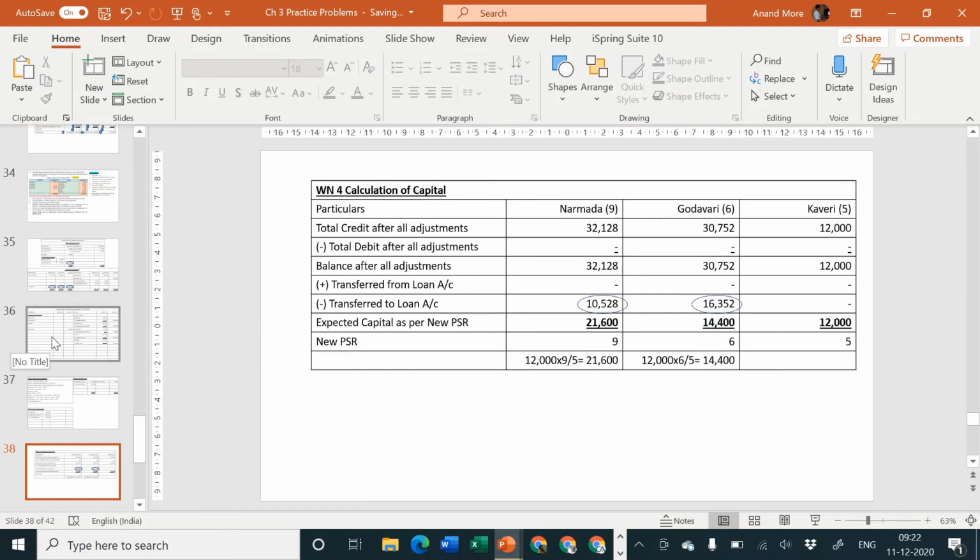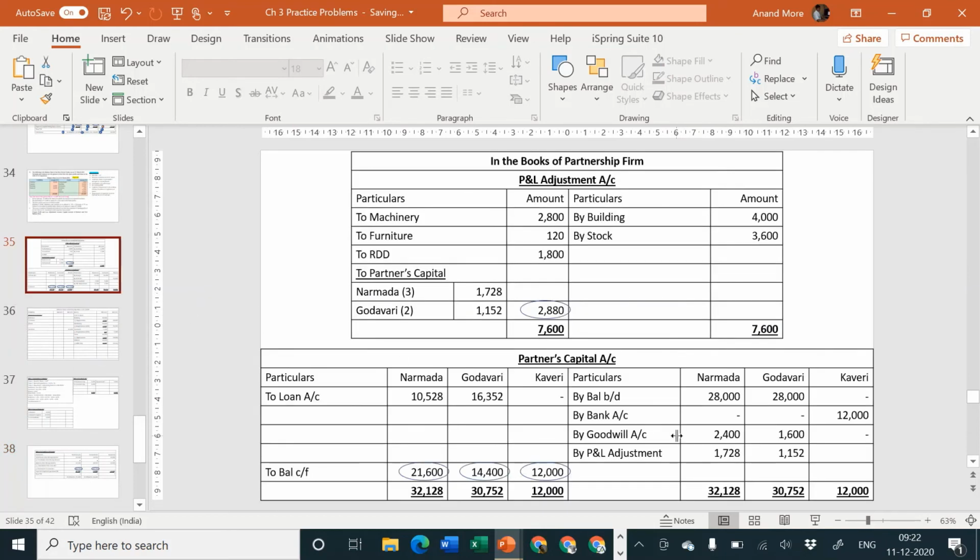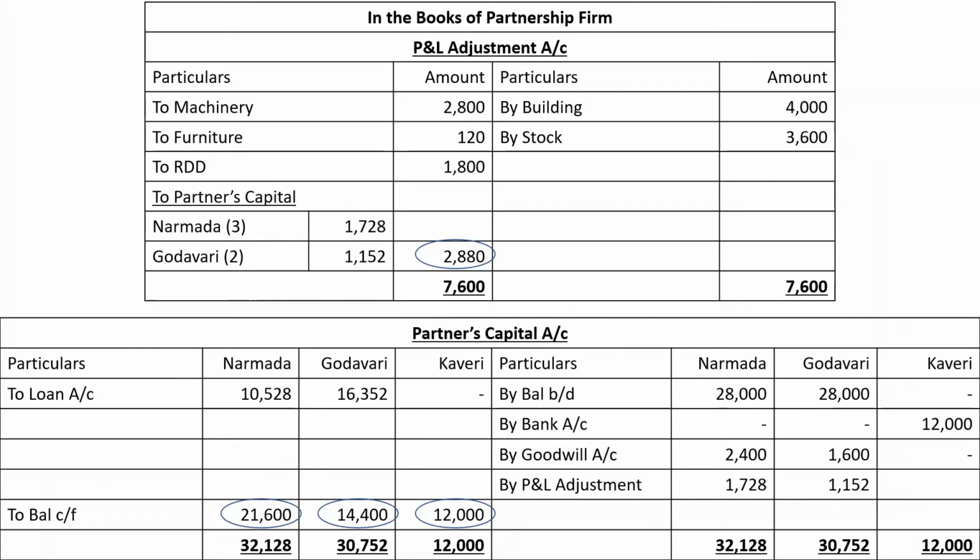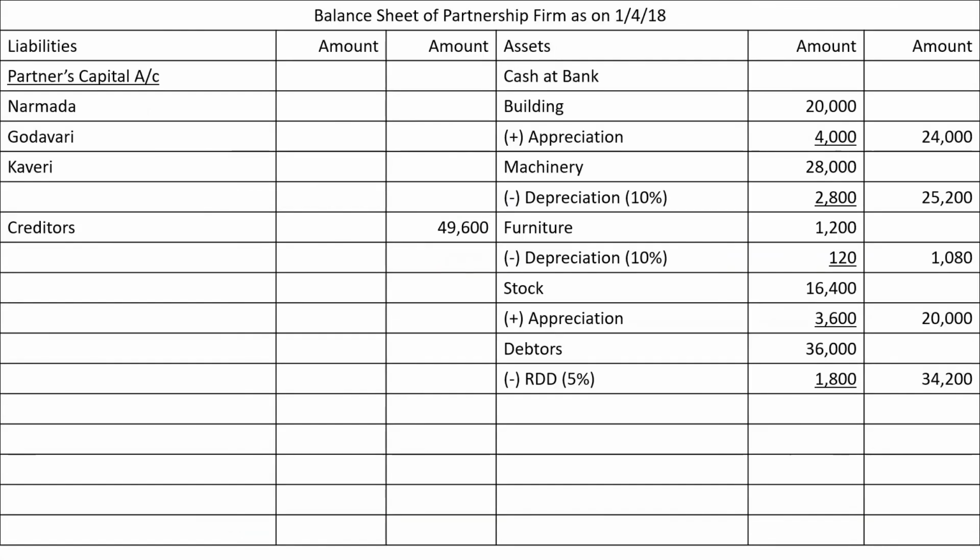Okay. Now many students can do this particular thing. Many students do these things nicely. They are not making any mistake, and then they remember also that this balance of 21,600 and 14,400 and 12,000 is to be written in the balance sheet liability side. So let me write down 21,600, 14,400 and 12,000.